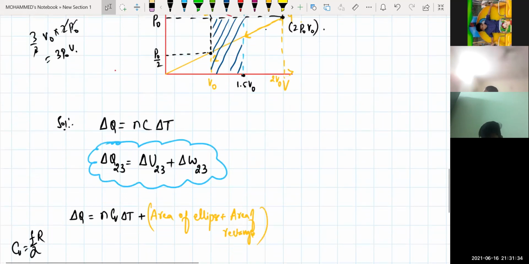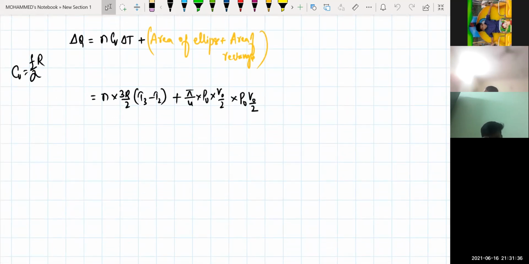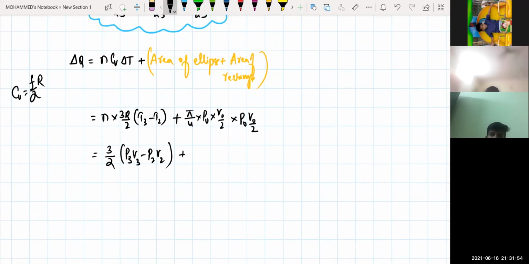Now tell me, if I'm writing this one in terms of PV is equals to nRT. Can I write this one as something like this? This one is equals to 3 by 2 nR into T3, minus nR into T2, which can be written as 3 by 2 of P3 V3 minus of P2 V2. Any problem? P is equal to nRT, isn't it?